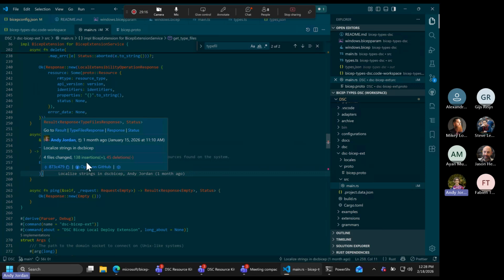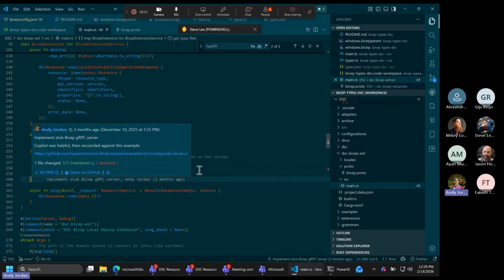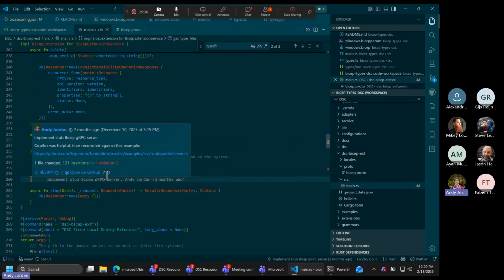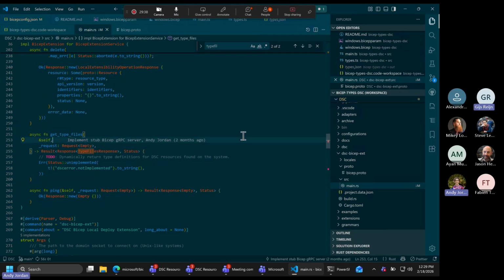Like where the extension is loaded, which is, when you're writing in the Bicep file, that is actually Bicep in the background going and restoring the extension and loading it and actually running that binary locally. So I could actually do inside that binary anything that I needed to get your types and return it so that it's available in the live IntelliSense. It's just not done yet. That would be pretty cool.